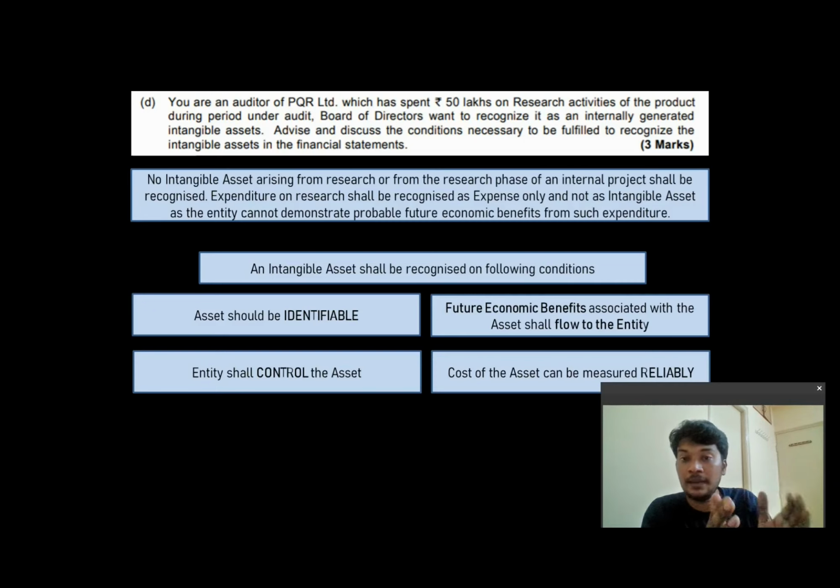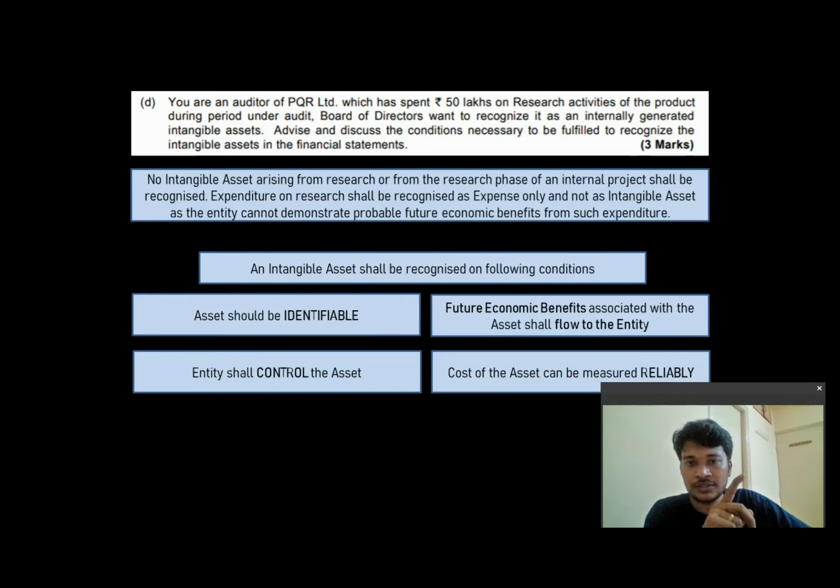Here you should be able to measure the cost of this asset reliably. You should have documents in hand saying that this is the customer base, month-on-month sales are this much, average of the last 3 years works out to this much. So maybe I can take 1 crore per month as my goodwill on account of taking over this small company.